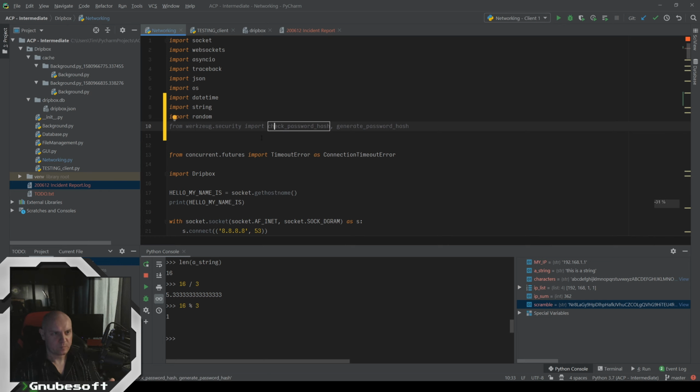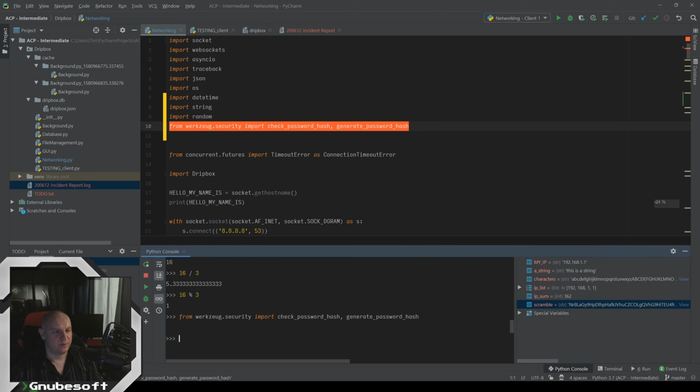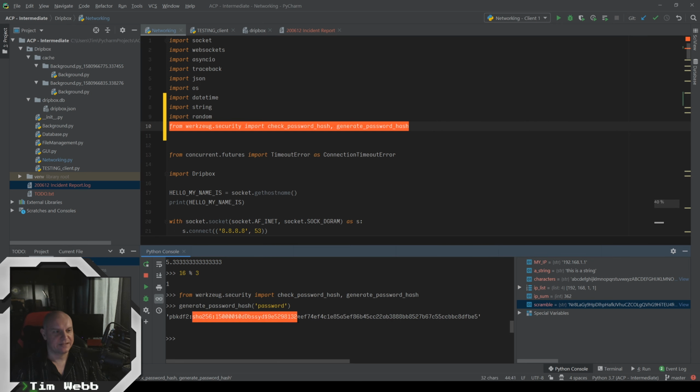But we can't just rely on doing that alone here, because if we take our password, say it's "password", we generate a hash with it. Let me show you. Copy and paste that whole line. And we generate a password hash for "password". Okay, that gives us this.